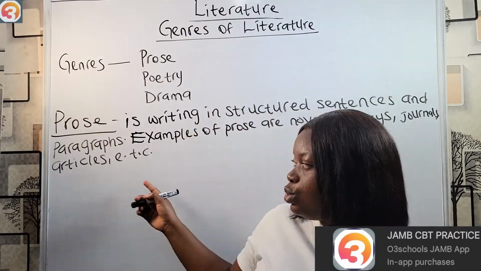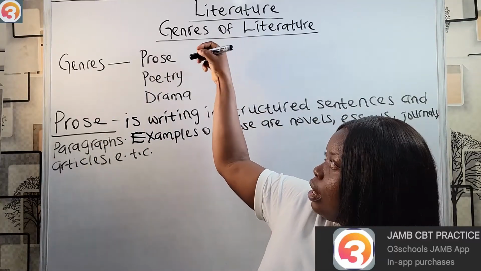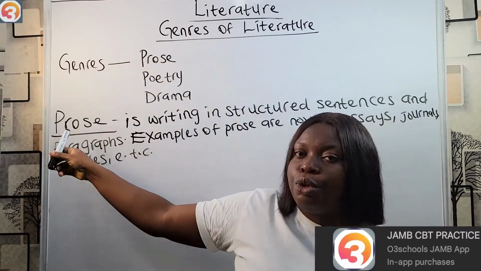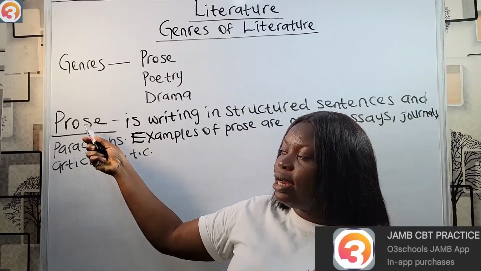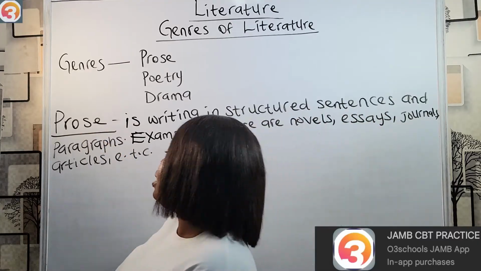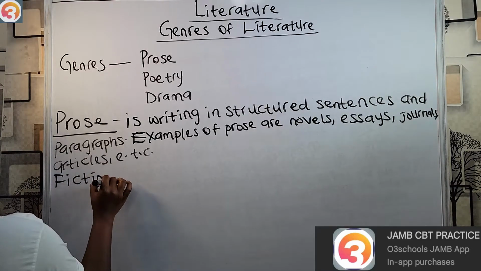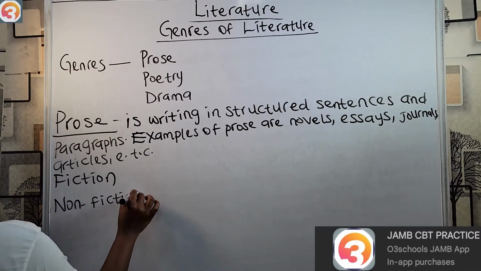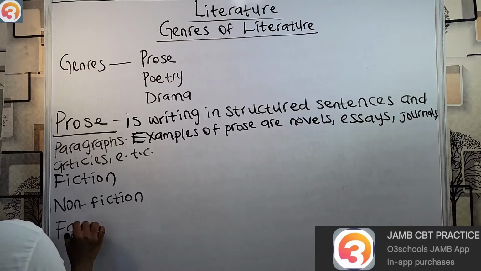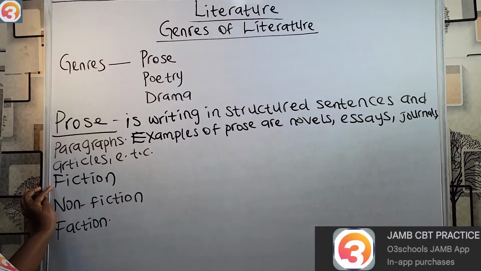Now, prose on its own is also divided into three. We said the genres of literature are prose, poetry, and drama. We're beginning with prose, and we've explained what prose is and given examples. We now want to look at the classifications of prose. So prose is also divided into fiction, non-fiction, and faction. We can say these are types of prose.